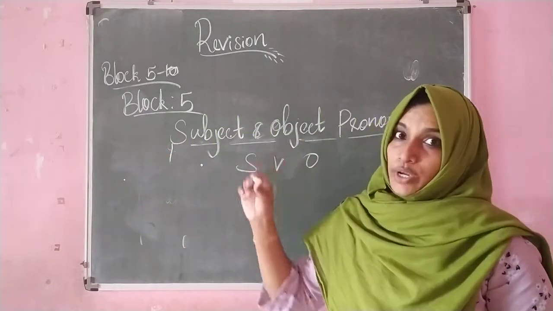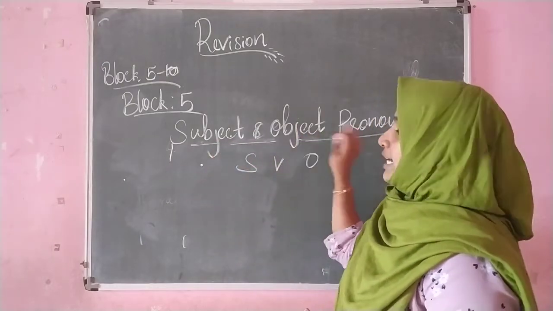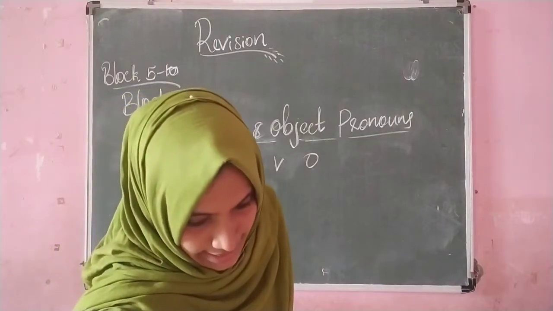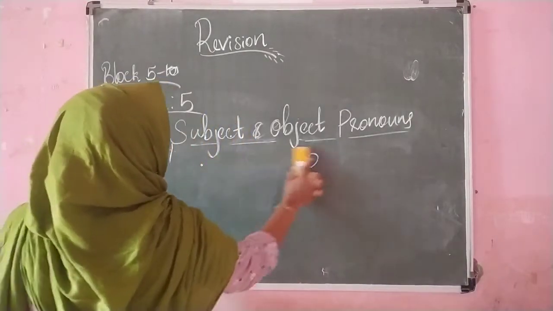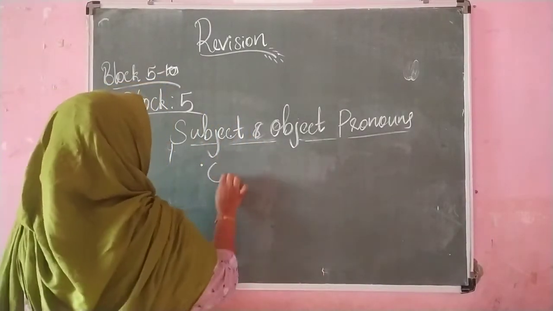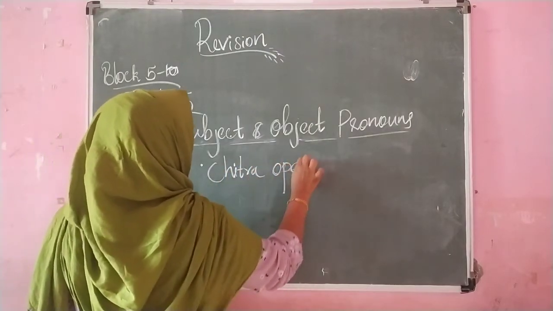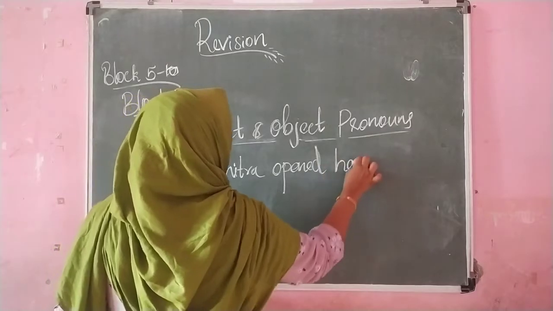So let's see how we can identify the subject and object. So the sentence here, I will write one sentence like Chitra opened her book. Chitra, opened, her book.